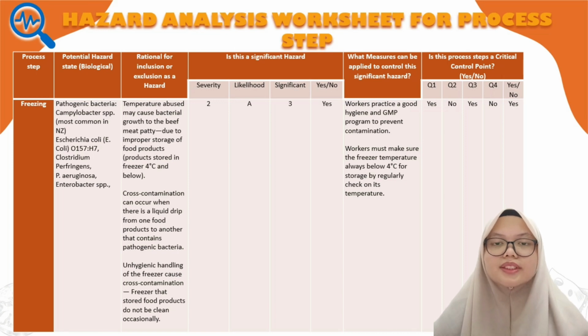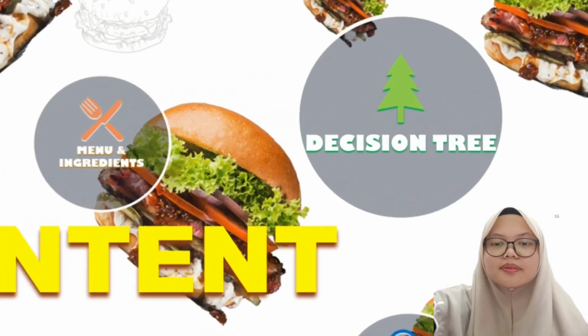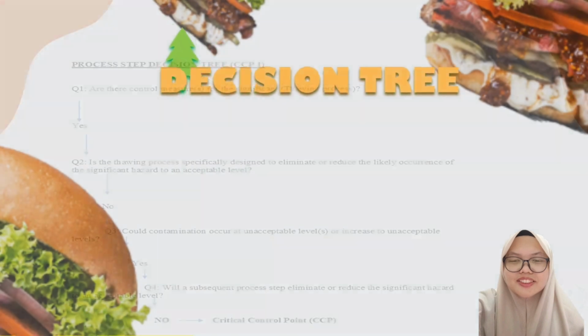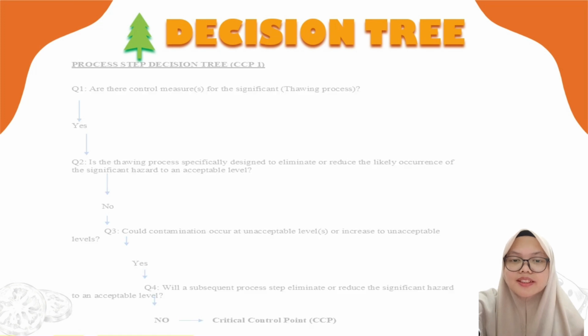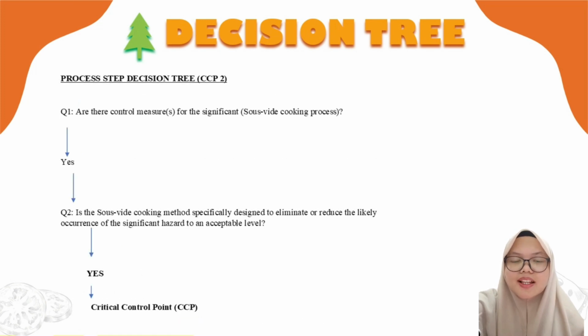The severity is 2, which is serious. Likelihood is 8, which is common to occur, and it is a significant hazard. Measures that can be taken are that workers must practice good hygiene and a GMP program to prevent contamination. Next, workers must always make sure the temperature of the freezer is always below 4 degrees Celsius. Therefore, all the processes above are CCPs. This is the decision tree for all the CCPs. CCP1 is thawing, CCP2 is the pre-cook method, which is the sous-vide cooking method, and CCP3 is freezing after the pre-cook method.